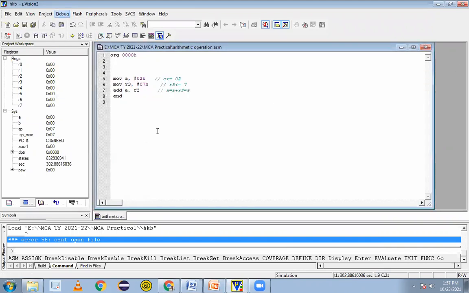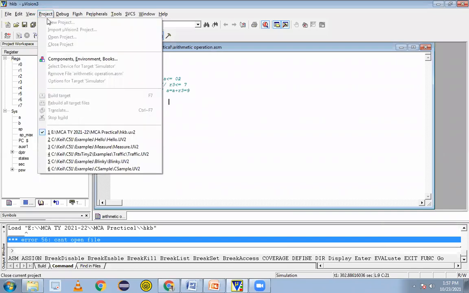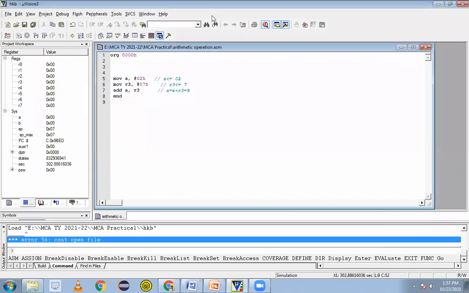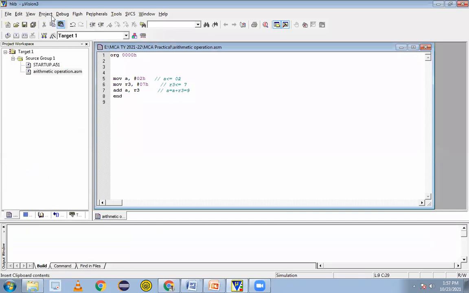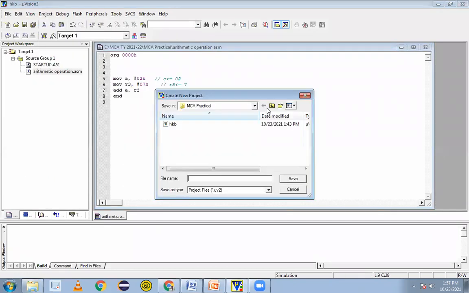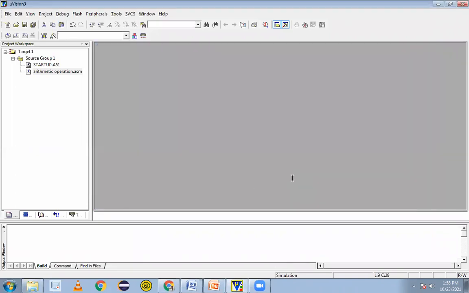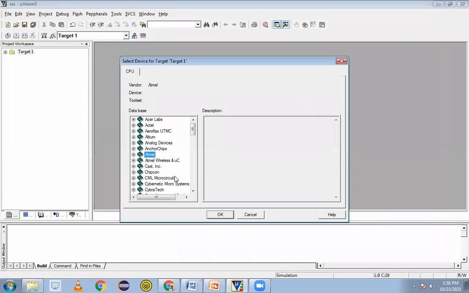So debug out. I'll go one more time to new project. I'll keep a new name, a step project. The device is there below that.